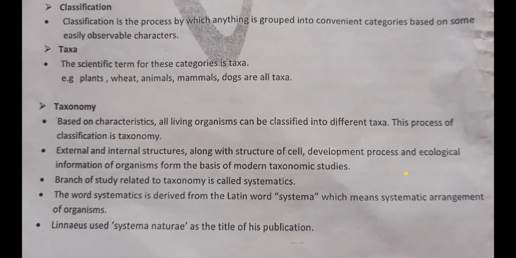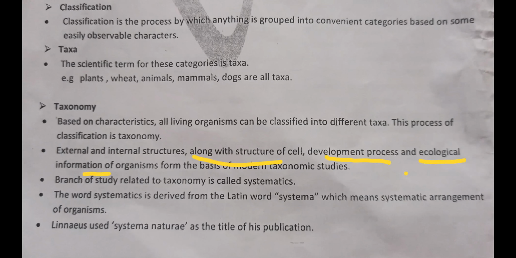Initially, only the external features were considered. Now external as well as internal structures, along with the structure of cell, development process meaning embryo development, that thing is also included.